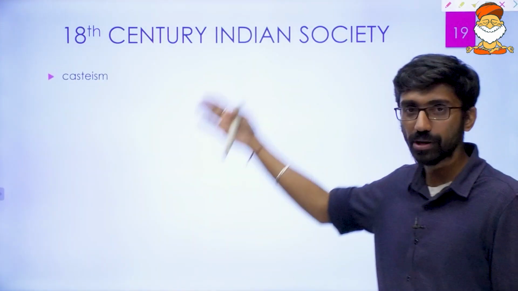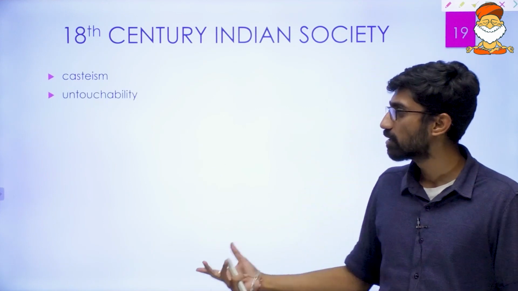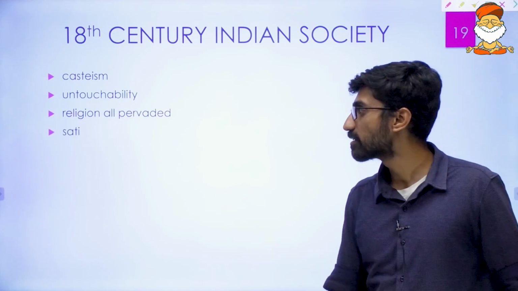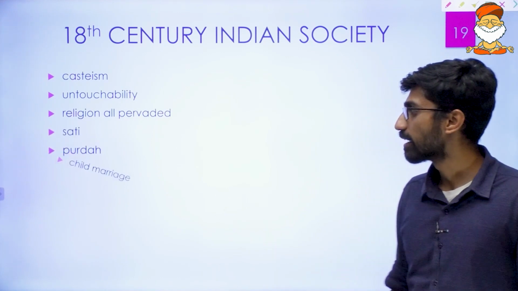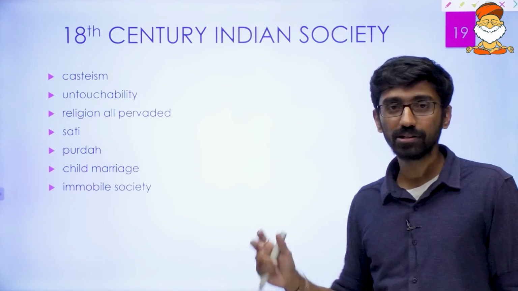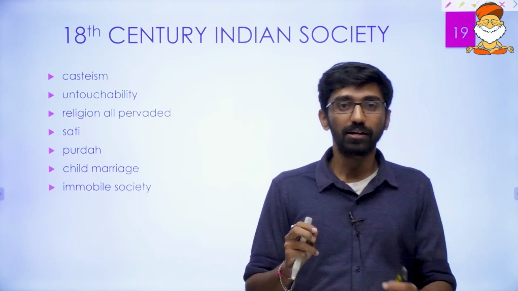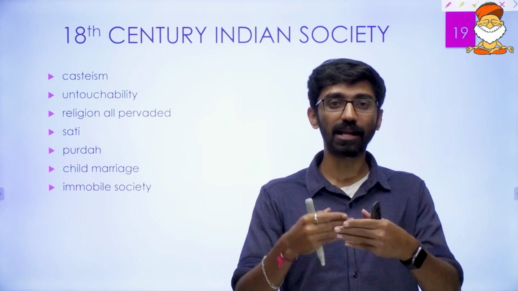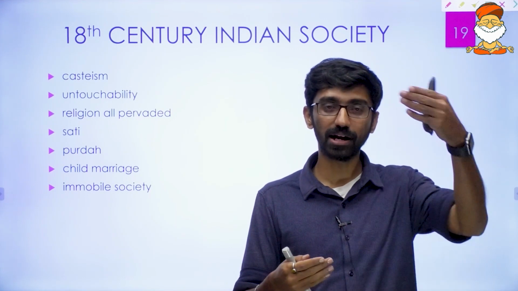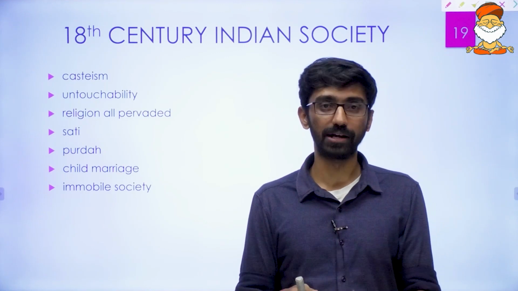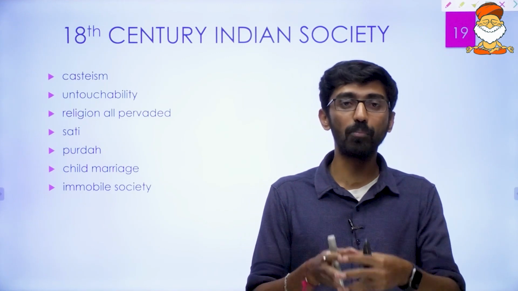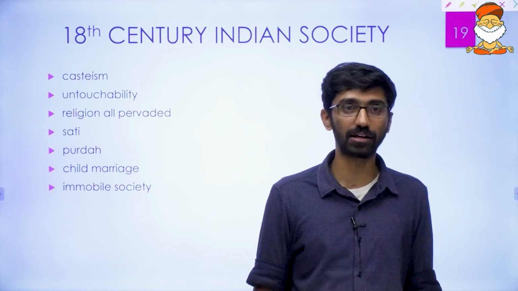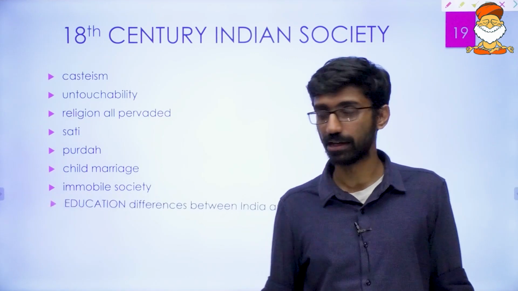Okay, so just to summarize all these facts, Indian society was filled with casteism, untouchability, and religious ritualism all pervaded. We already talked about that. Then again the sati system, the parda system, child marriages, and immobile society. What do I mean by immobile society? There was no social mobility in this society. It means the class division of upper caste and lower caste was consolidated. The lower caste did not have much opportunity to improve their social status, to move up the social ladder, and that is called an immobile society.